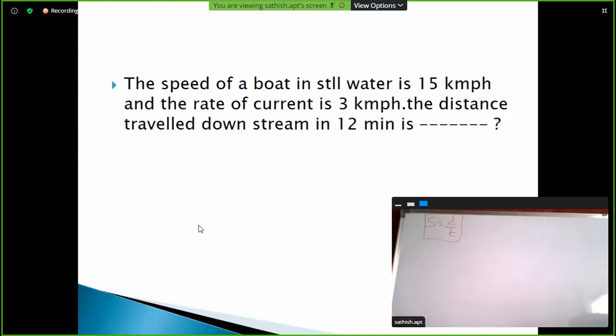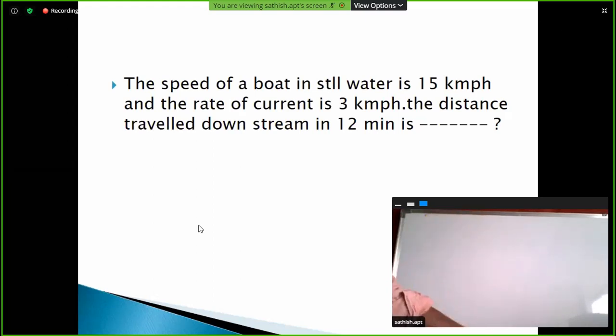Be careful. So 12 minutes, convert it into hours. That is correct. Then you will get the correct answer. 3.6 or 2.4, we'll see. Very good. Well tried.